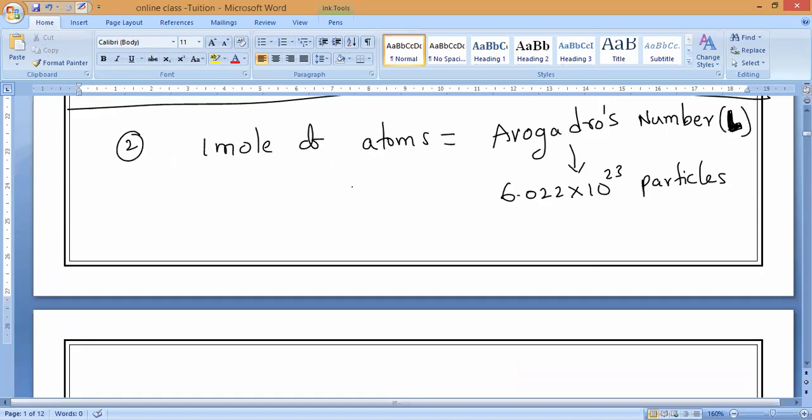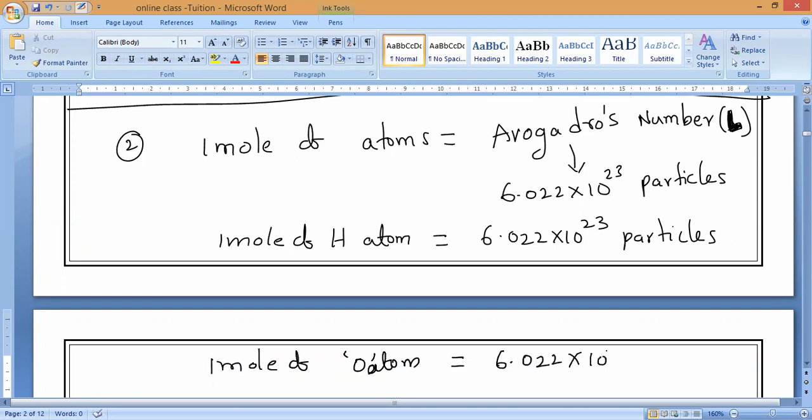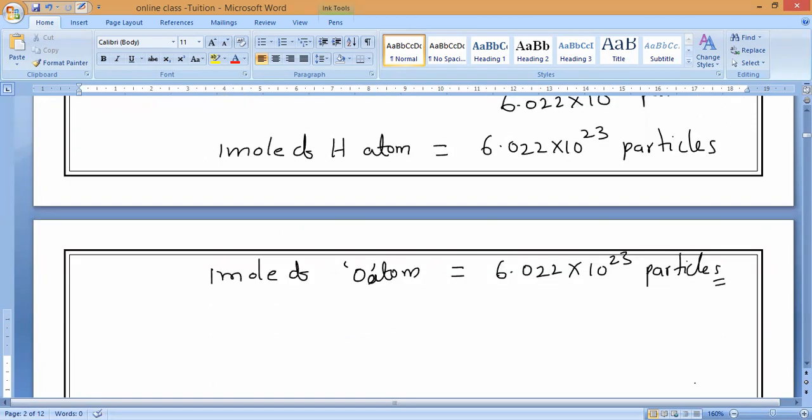So what is the example? Suppose you take 1 mole of hydrogen atoms. 1 mole of hydrogen atoms is equal to how many particles? 6.022 into 10 power 23 particles. Do you understand, guys? Same way, if you take 1 mole of oxygen atoms, then also it contains 6.022 into 10 power 23 particles. Particles, that is what you have to understand. Okay, guys, clear? This is the second part.